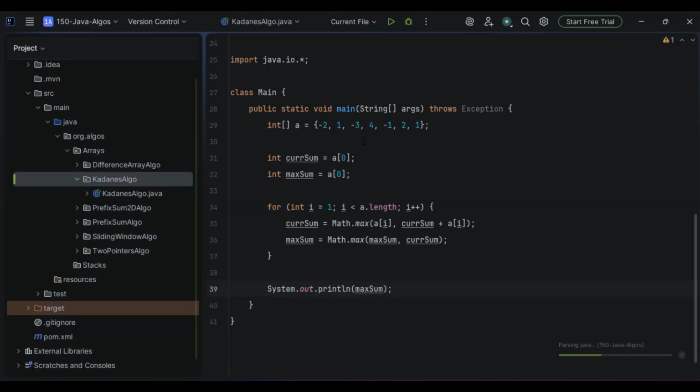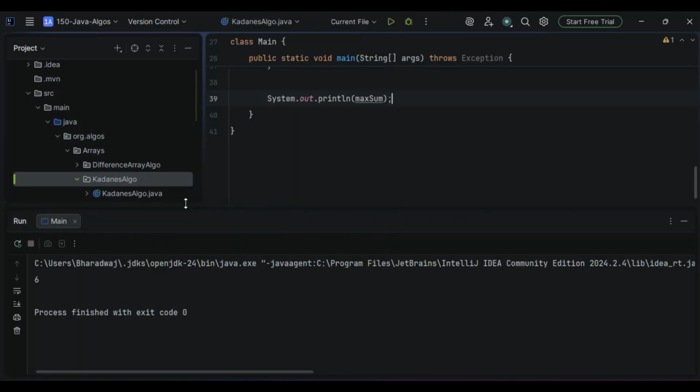If everything goes well, we have to get the correct output. Let's see. Yeah, we are getting the output 6.